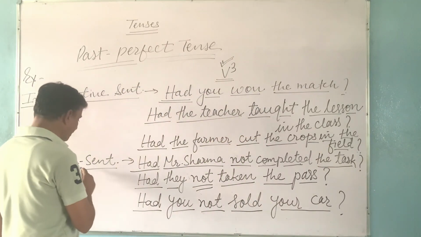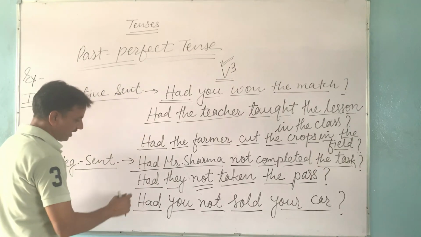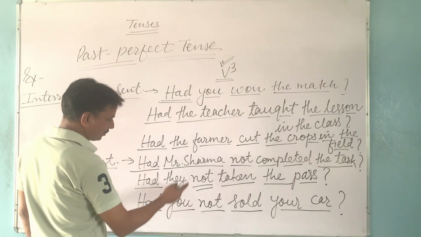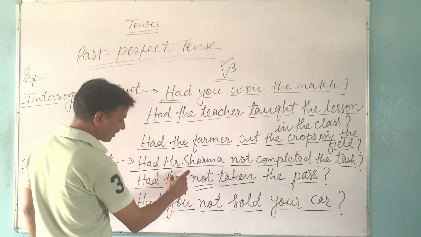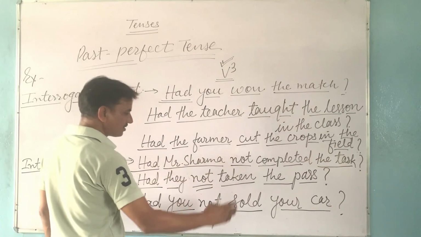So in interrogative negative sentence, the important things are, firstly, we have to start with helping verb. The second important thing is we have to use or write not after our subject. Then the remaining structure will be the same.